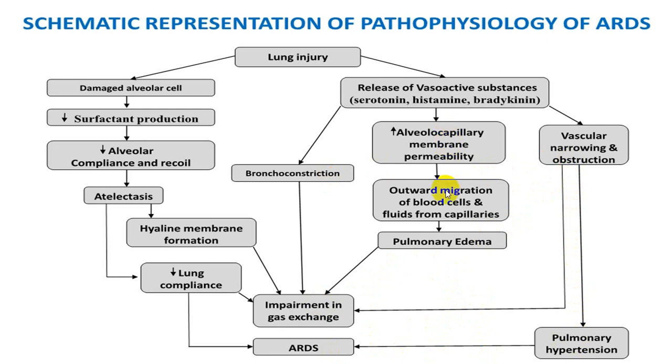Because of increased permeability, there is outward migration of blood cells, different types of cells, mainly lymphocytes and also neutrophils. Fluid will come out from the capillary and it will end up with pulmonary edema. We call it protein-rich pulmonary edema, and that will result in decreased gas exchange. Even bronchoconstriction will also decrease the gas exchange. Because of damage to alveolar cells, surfactant production is reduced, compliance is reduced, it will produce atelectasis, hyaline membrane formation, decreased lung compliance, and secondary to decreased lung compliance, impaired gas exchange and also production of ARDS.